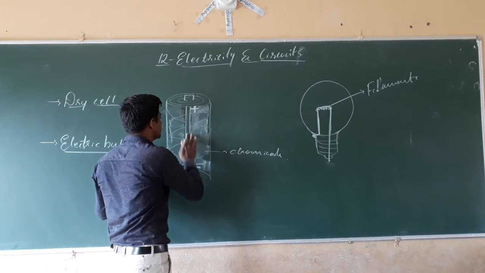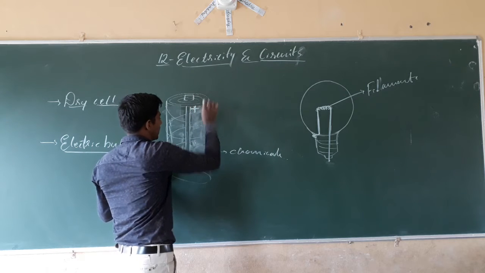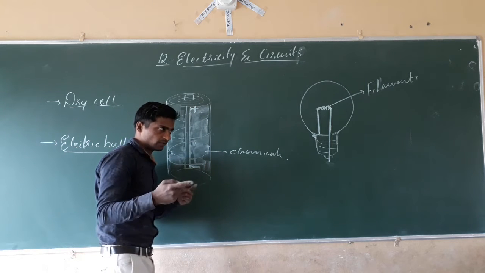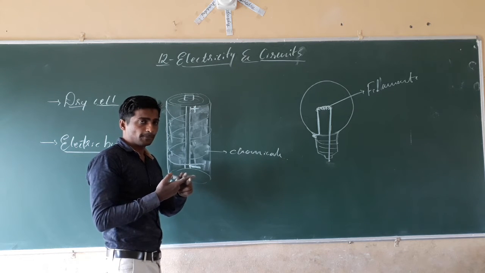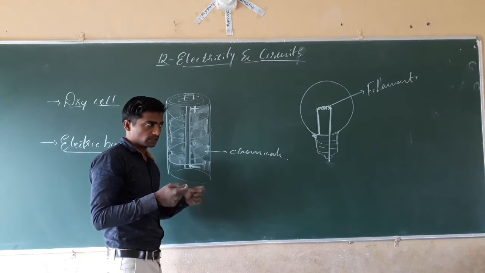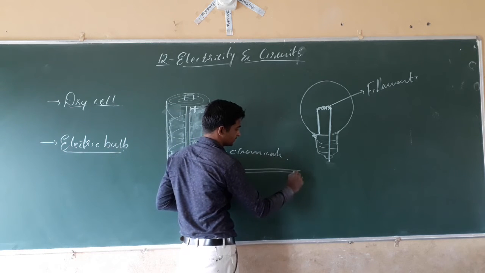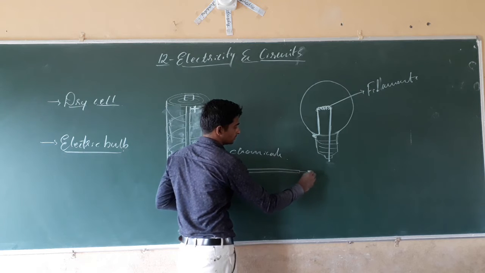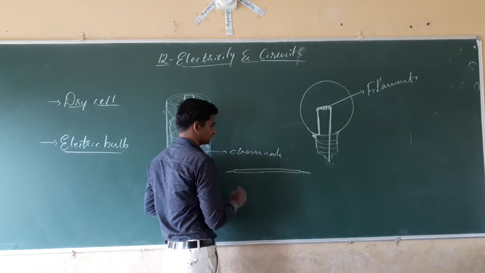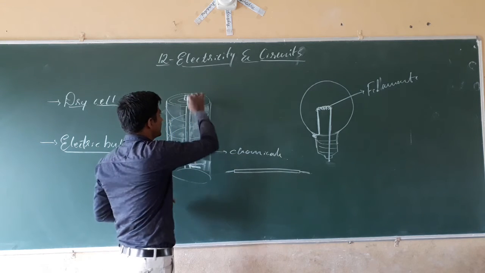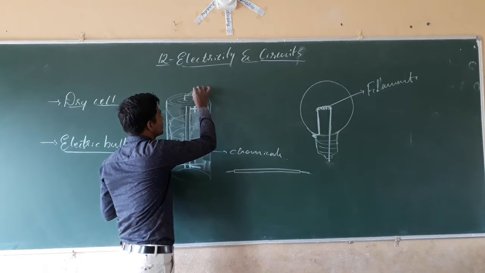The best way is to take two separate small wires and remove the plastic coating of each wire. Take two wires, and here one wire with a metallic end, connect to the